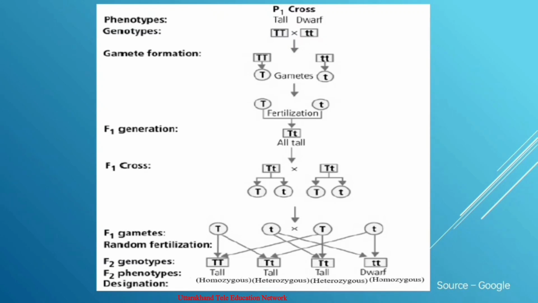So the first law, the law of dominance, we can see in this slide. It is a monohybrid cross showing the law of dominance in pea plant. What is the significance of this cross? It explains why individuals of the F1 generation express the trait of only one parent. The second significance is that the law of dominance is able to explain the occurrence of 3:1 in F2 individuals.